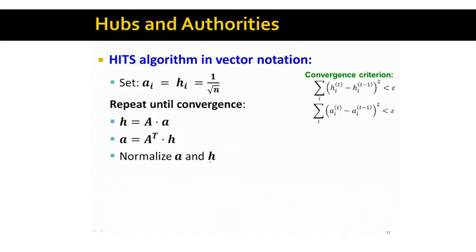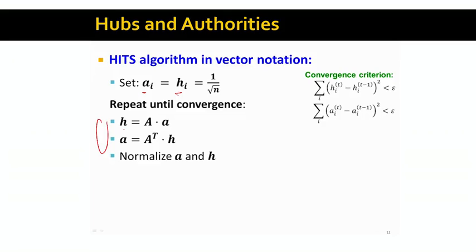So having expressed the hubs and authorities equation in terms of the vector matrix product, we can now also express the whole hubs and authorities algorithm in terms of the vector notation. So the idea is very simple. We have still these vectors A and H. We initialize them to have values 1 over square root of n, where n is the size of the graph. And then the hubs and authorities algorithm simply repeats the for loop until